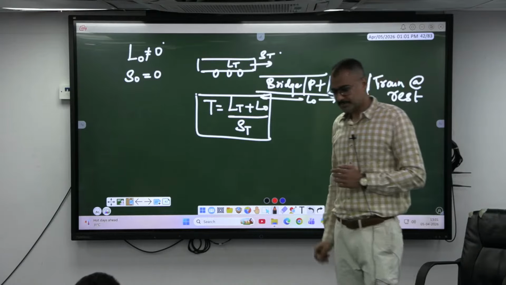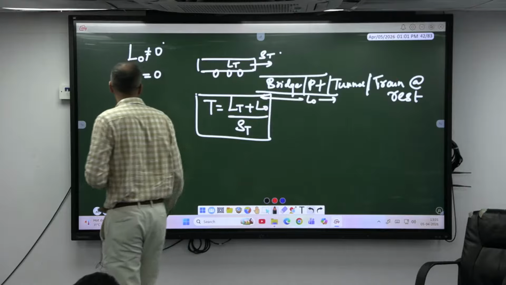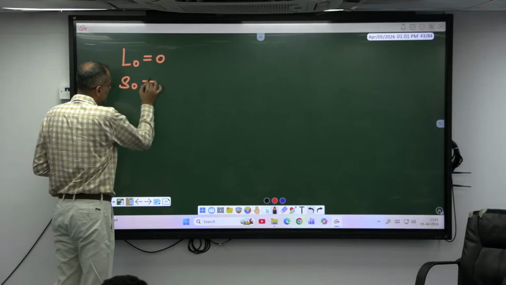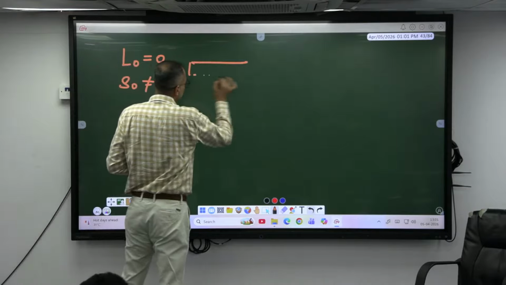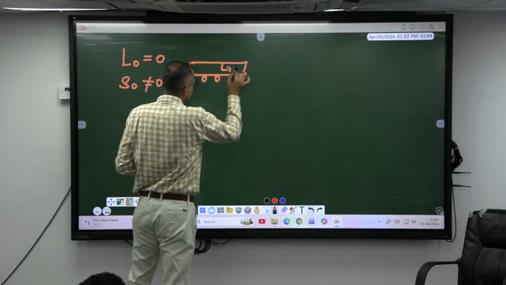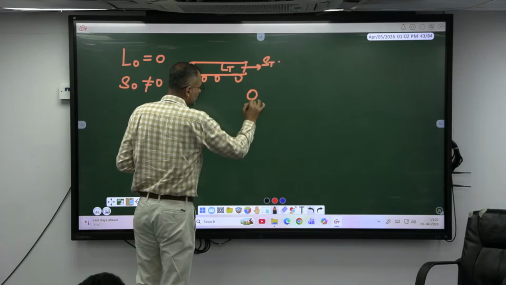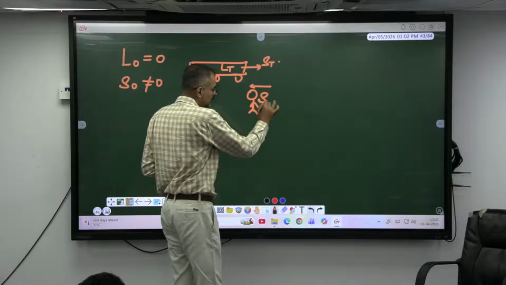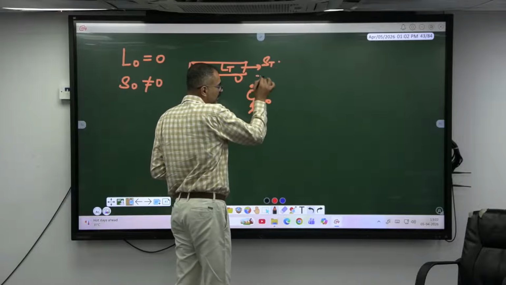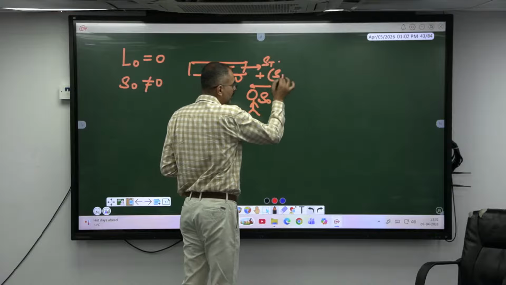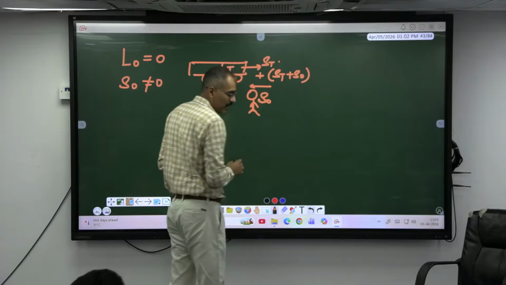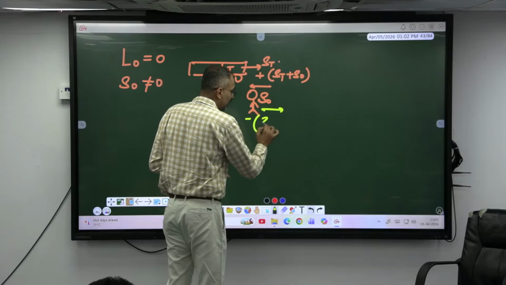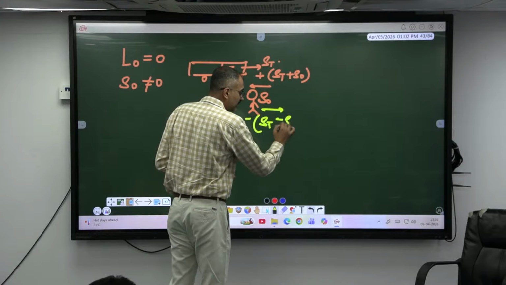Shall we move? Okay. Length of the object is equal to 0, but the speed of the object is not equal to 0. A train whose length is LT and speed is ST is crossing a man who is coming from the opposite direction with speed SO. Okay, speed SO means the relative speed is how much? ST plus SO. If he is moving in the same direction as the train, in that case the speed would be minus, ST minus SO.